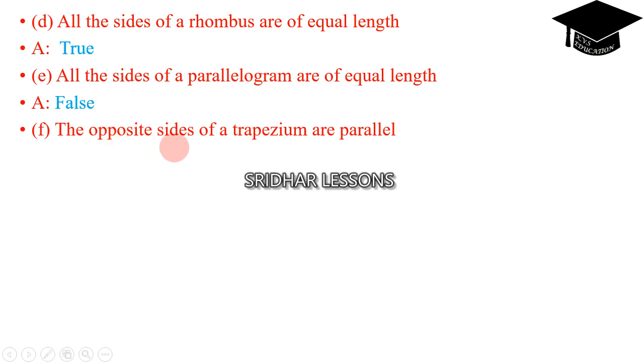The opposite sides of a trapezium are parallel. That is false. The opposite sides of a trapezium will not be parallel. They will intersect at some other point if they are extended.